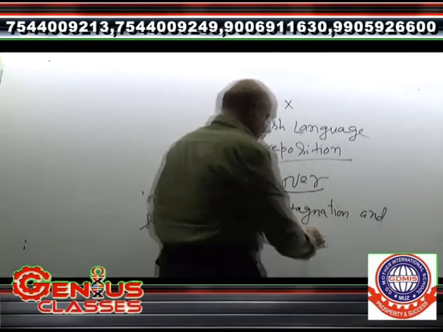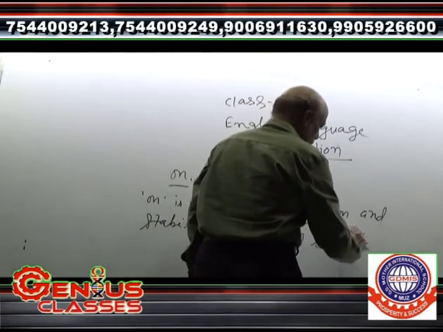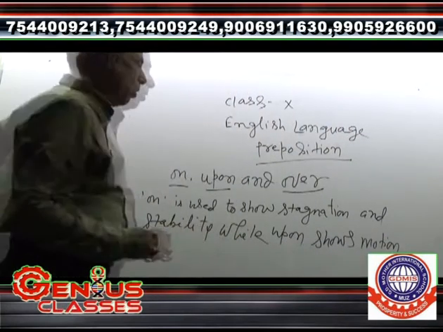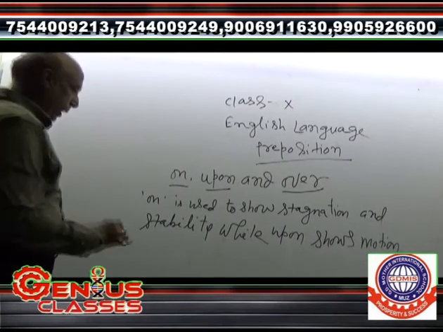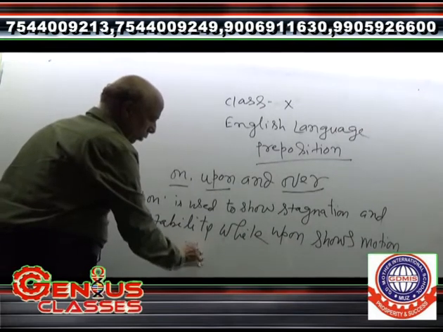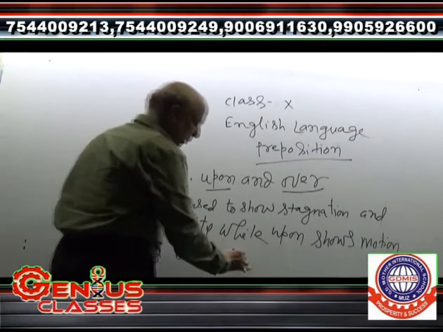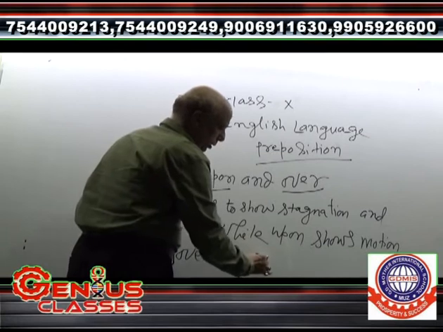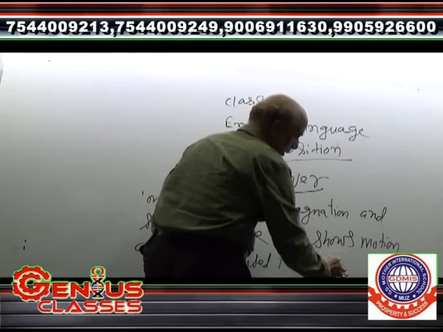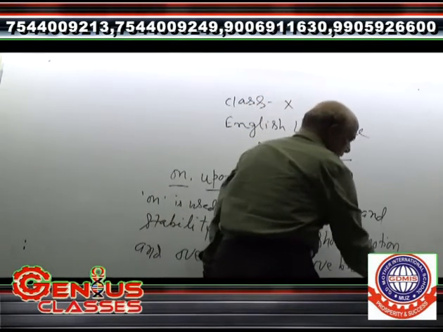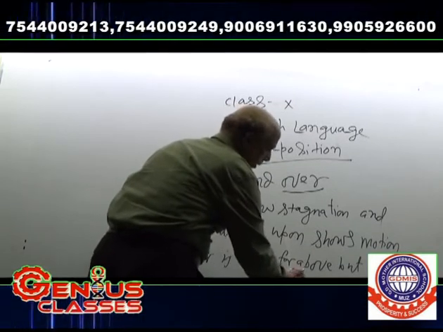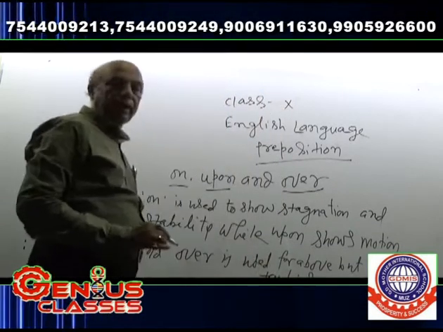While upon shows motion. And over is used for above, above but not touching. Try to understand.